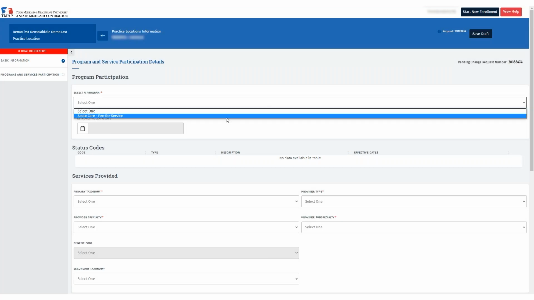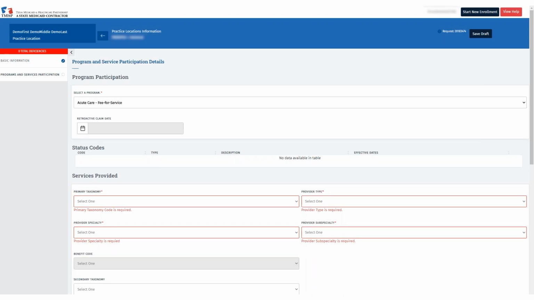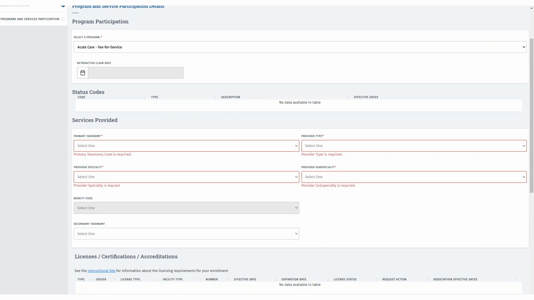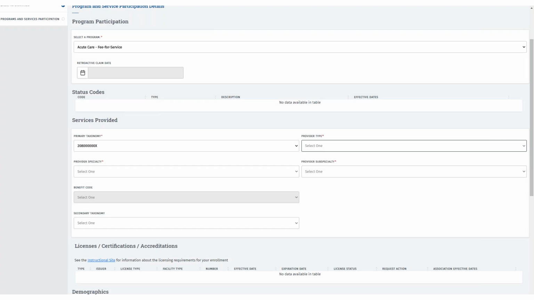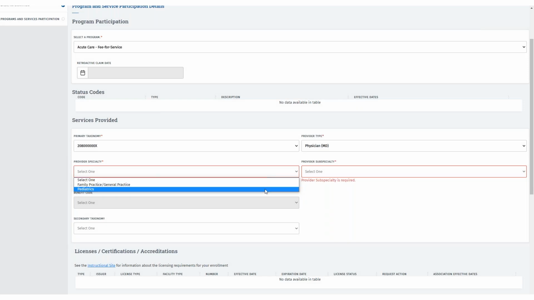To begin the Program and Services Participation tab, you will click the drop-down in the Program section and select Acute Care Fee-for-Service. Next, in the Services Provided section, select your primary taxonomy, provider type, provider specialty, and if applicable, provider subspecialty from the drop-downs.